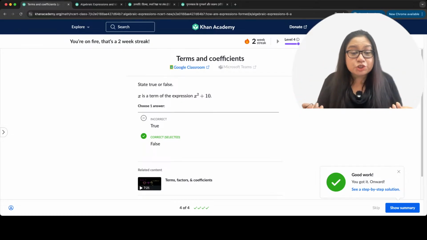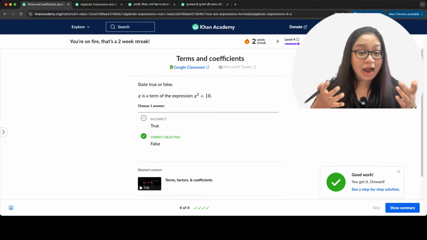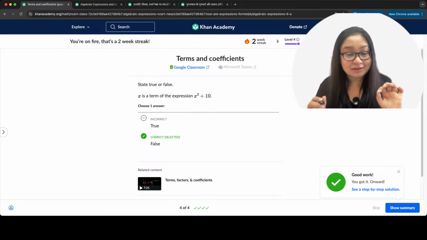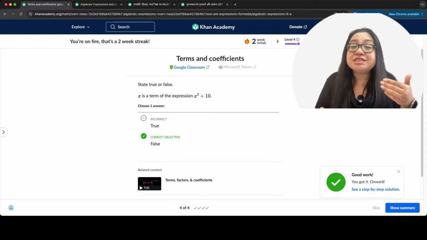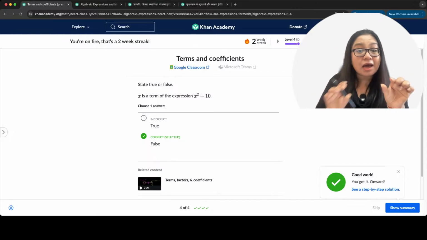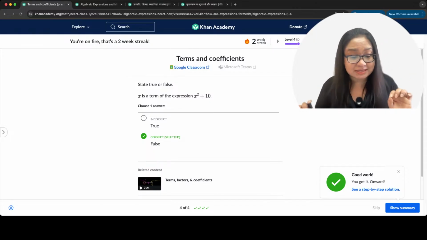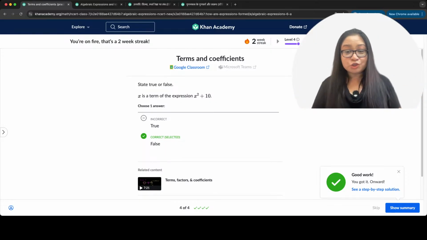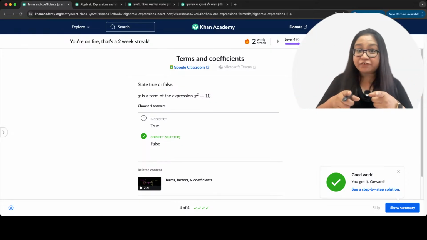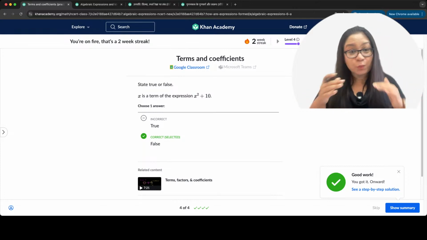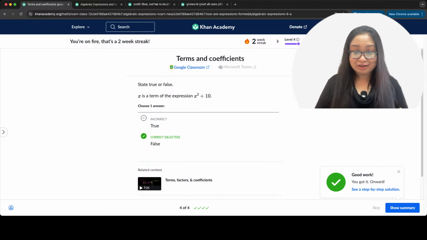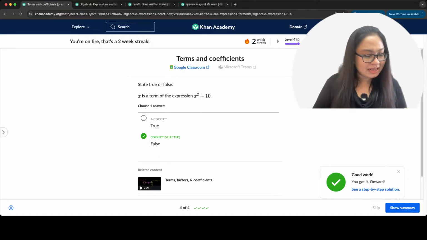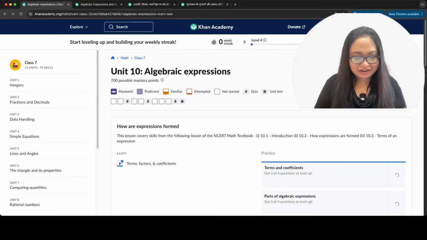Now that we've understood what is a term and what are coefficients: terms are separated by plus or minus sign, and coefficients are numbers that are multiplied to variables, right? Simple. So let's go ahead and go for the next level. Are you guys ready for the next level? Yes? We go up one level more.